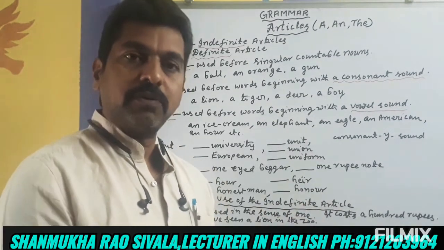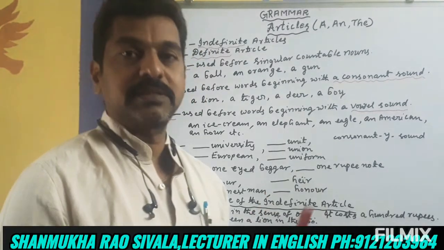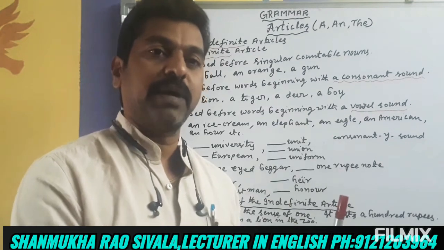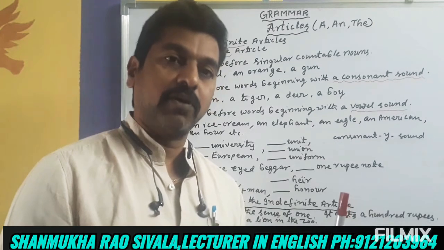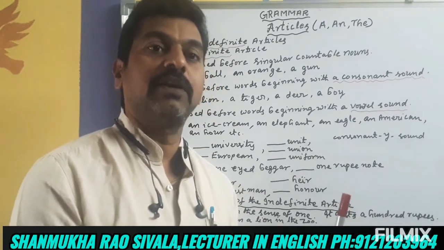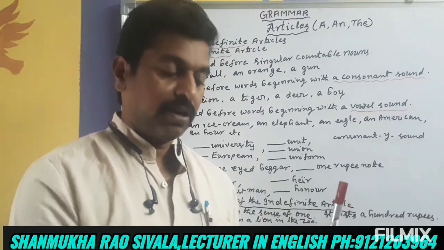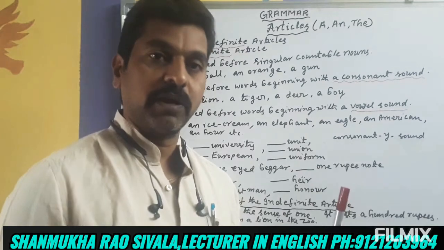There are two kinds of nouns, countable nouns and uncountable nouns. Pen, pens. This is a countable noun. Pens can be counted, whereas uncountable nouns cannot be counted. Sugar cannot be counted. Salt, sand, milk, water. These are all uncountable nouns.